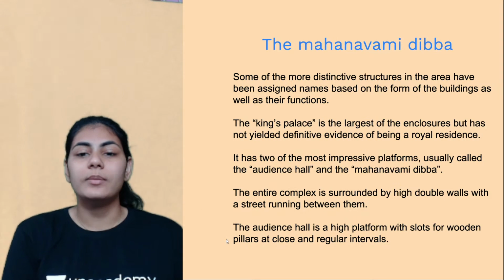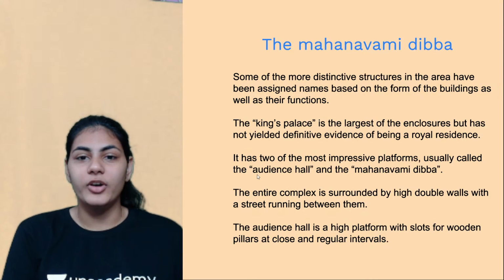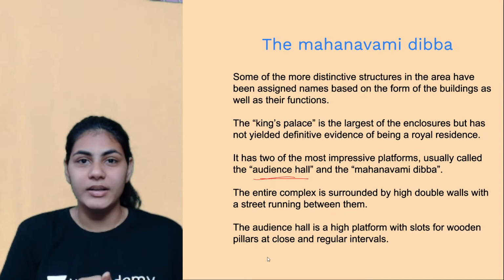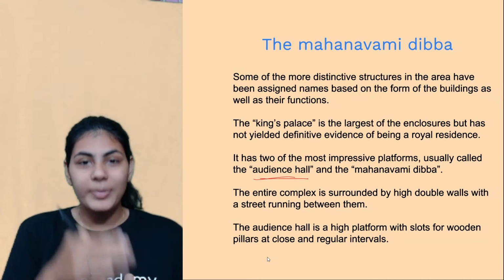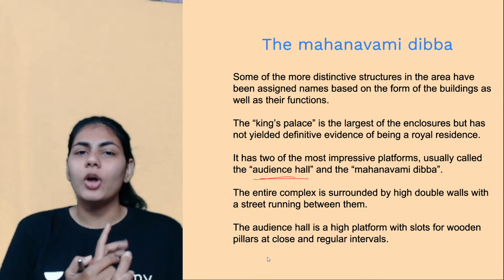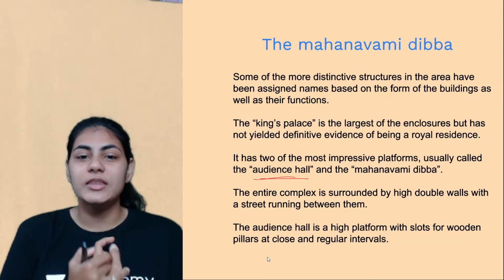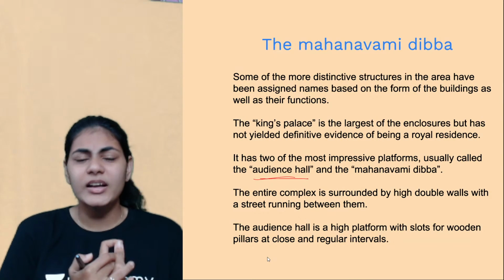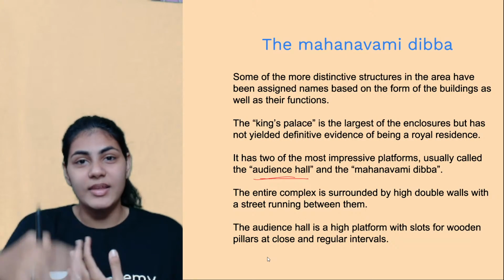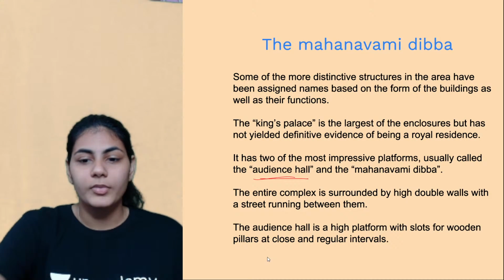Lastly, coming to the audience hall, the first impressive feature here is a high platform with slots for wooden pillars at close and regular intervals. There are pillars in this hall, but they are too close. It often feels like the place is suffocated, very congested, because of the numerous pillars in the audience hall.